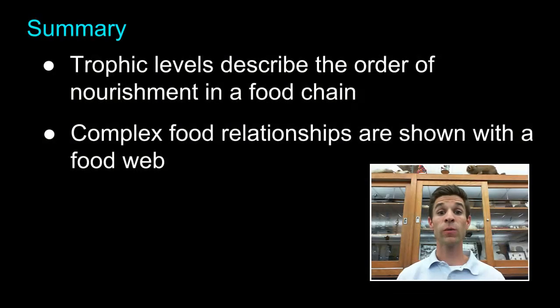Also, we discussed trophic levels help describe the order in which organisms get their nourishment in the food chain. They're either a producer, a primary consumer, a secondary consumer, or in some cases, in some ecosystems, you have one or more tertiary consumers. And so those relationships get a little bit complex. And finally, when we try to represent those complex food relationships within an ecosystem, we can't use a food chain necessarily, so we have to use a diagram that we would call a food web.